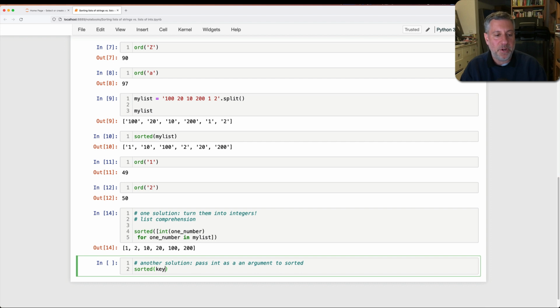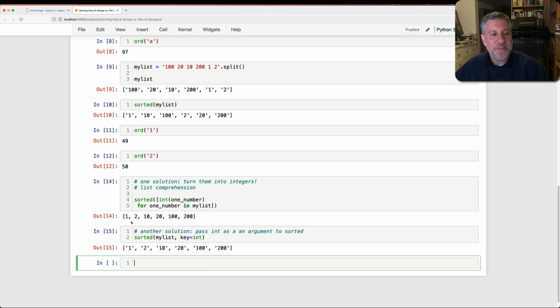Another solution is to pass int as an argument to sorted. I can say sorted of my list, key equals int. And then what's going to happen is that int is going to be called on each element of my list, and the result of that will be used to sort them. This does not mean that the list will turn into a list of integers, right?